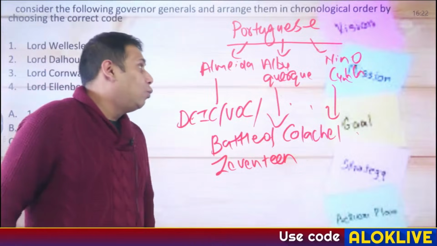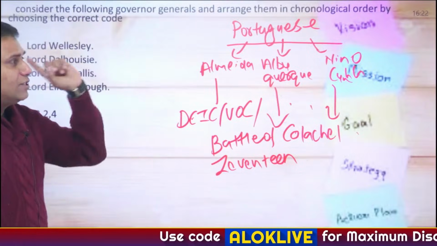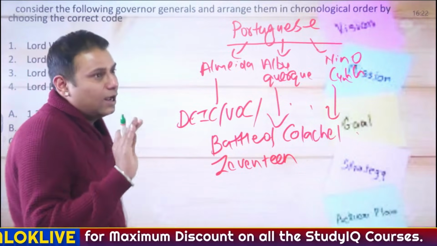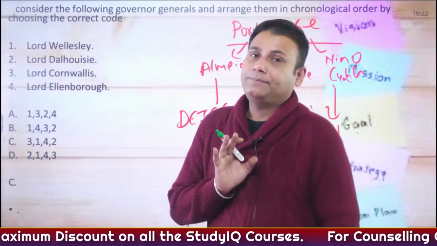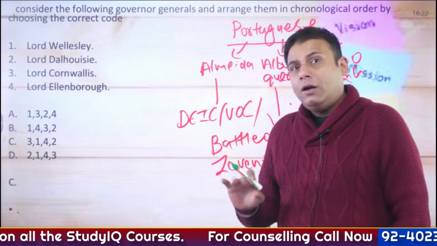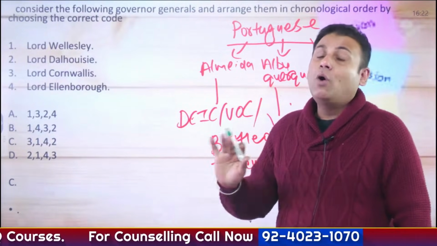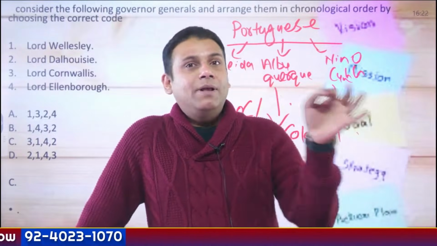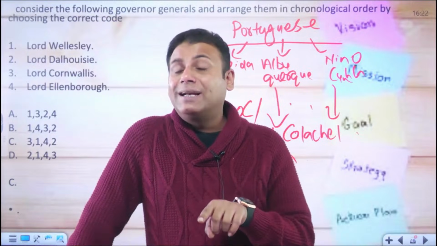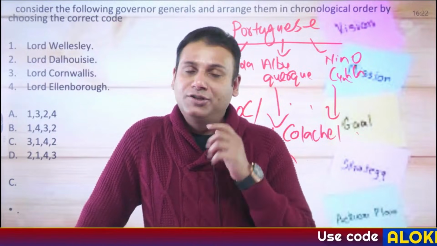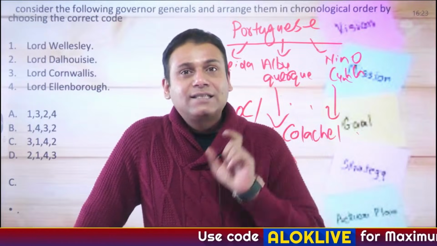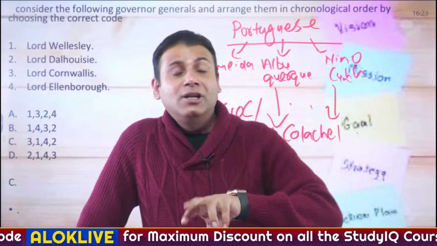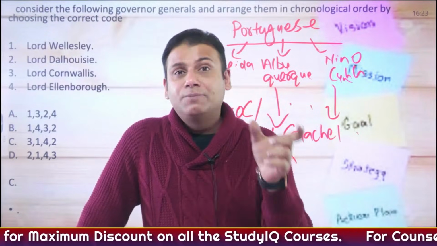Apart from this, what do you need to read in the English East India Company? Compulsorily read about the important governor generals. There are 15 governor generals. Majority of them are important, and what kind of questions can crop up? I'll give you examples of a few. The Zamindari system of land revenue, or permanent settlement, came up during the time of which governor general? The guarantee system came up during the time of which governor general? Which governor general came up with the policy of the subsidiary alliance system?